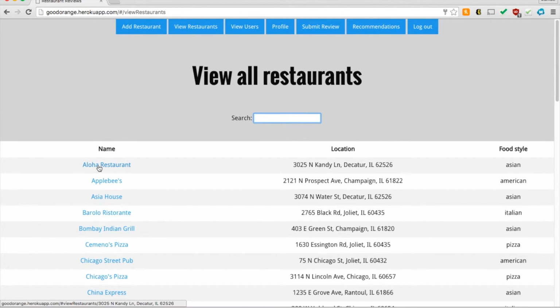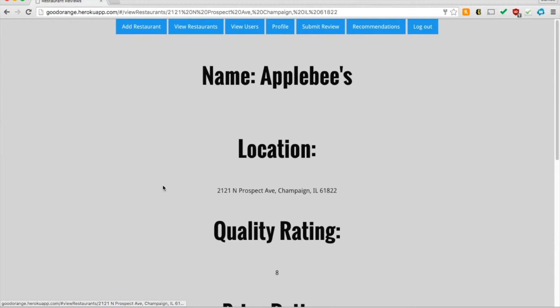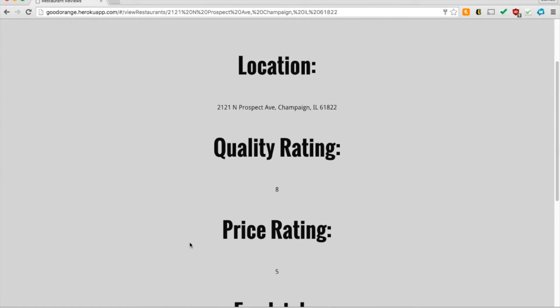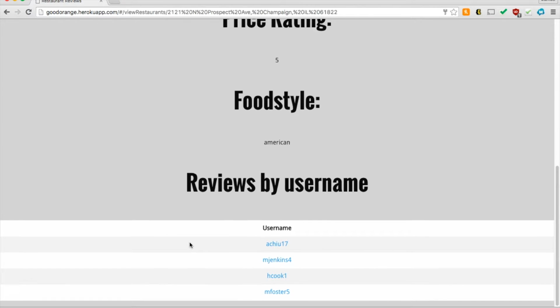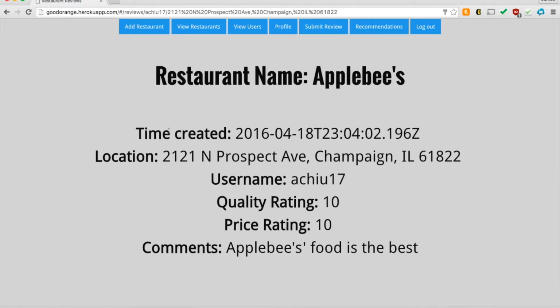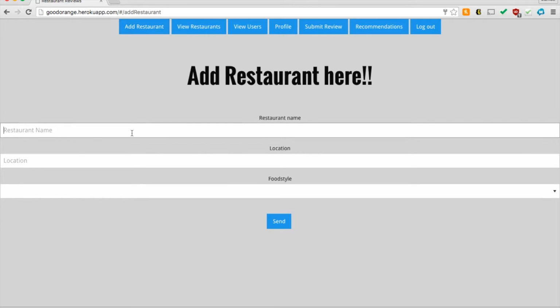If we click on a restaurant, we can see here at Applebee's, we see the location, the average quality and price rating based on user reviews, and we can see here all the reviews by different users. And so let's click on one of these, and you see the review, the time created, and the ratings and comments the user gave the restaurant.